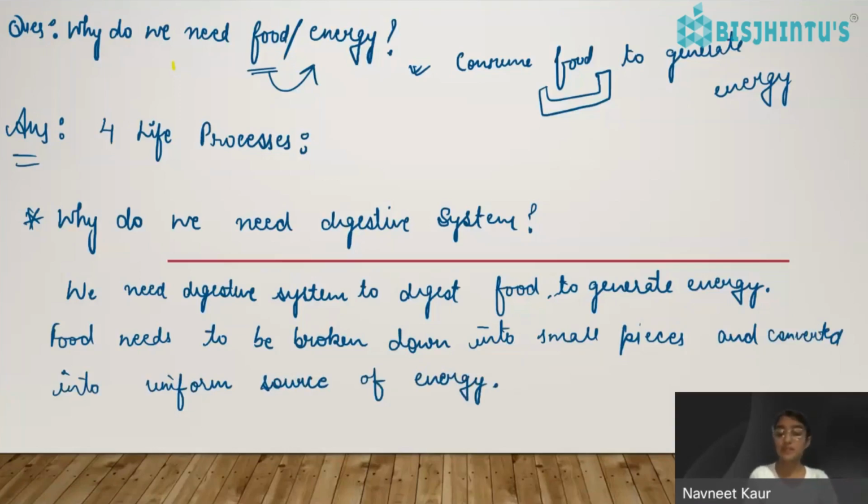And this digestive system is not working in a very simple way. The process the food has to go through while getting digested is very complex. There are a lot of chemical reactions taking place inside our stomach, inside our whole digestive system, which lead to digestion. Okay, so this was about the digestive system, why we need it and how it works. We'll learn in the next slides how the digestive system works to digest the food.